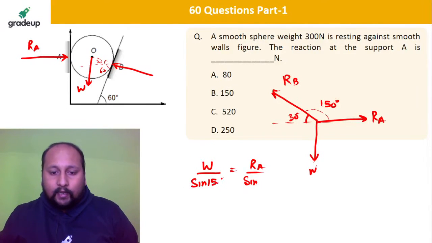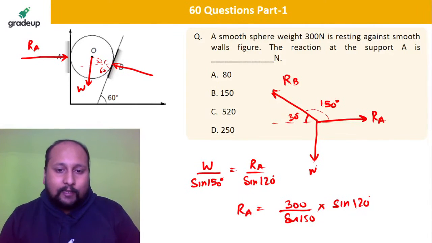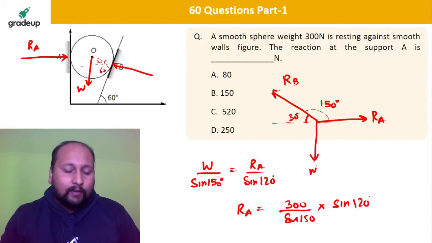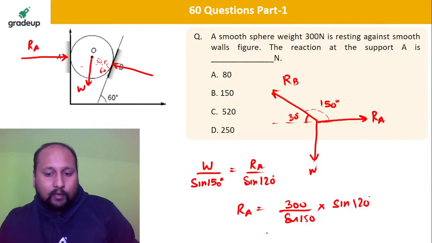W by sine 150 is equal to Ra by sine 120. So your Ra is equal to W, which is 300, divided by sine 150 into sine 120. What is the answer for this? Sine 150 is cos 60, sine 120 is cos 30.